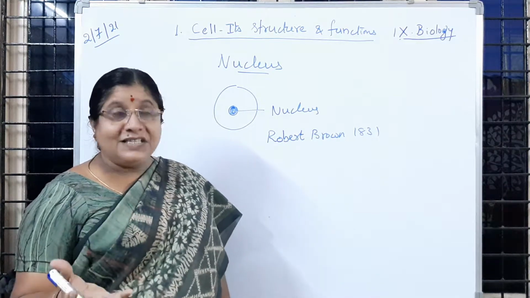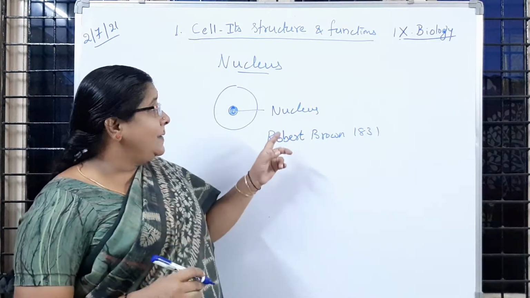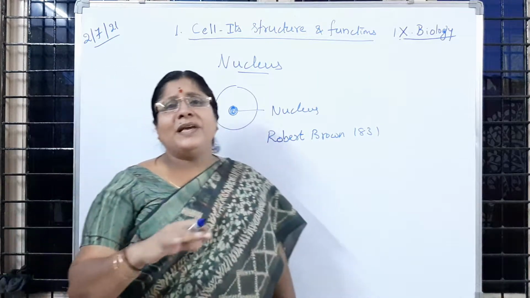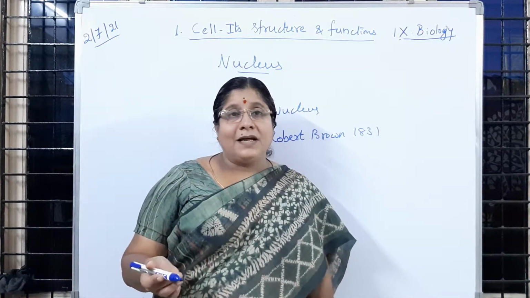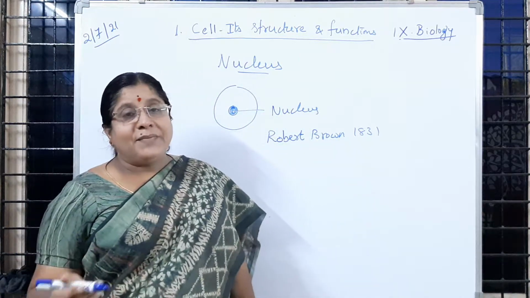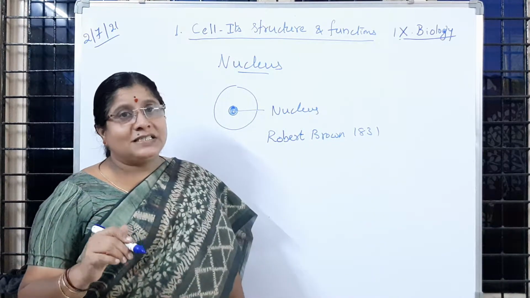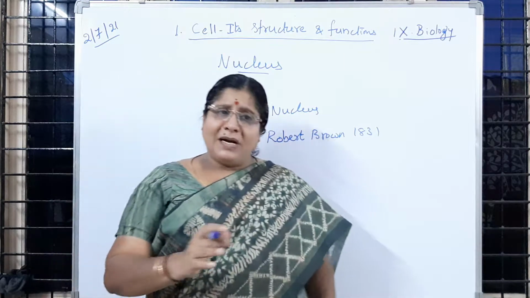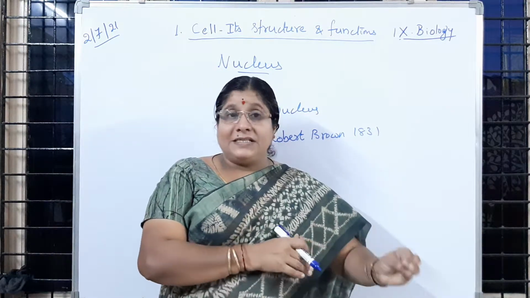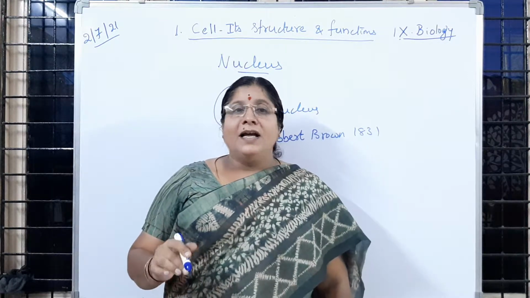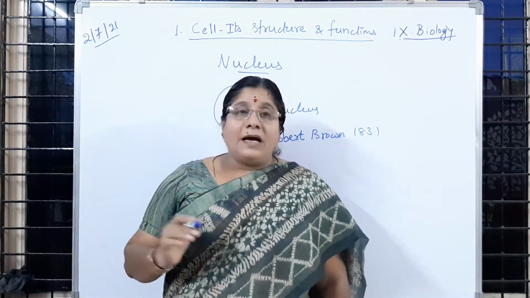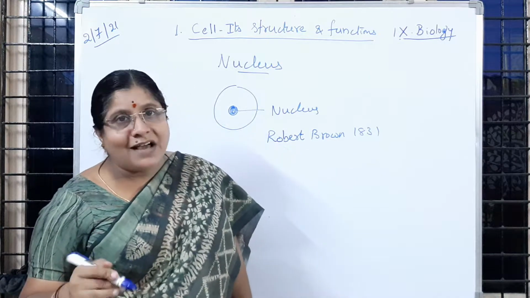In some cells there are exceptions where the nucleus is absent. For example, RBCs of some mammals do not show a nucleus, but the nucleus is present in the embryonic condition and, in due course of time, disappears. Bacteria also do not have a nucleus.